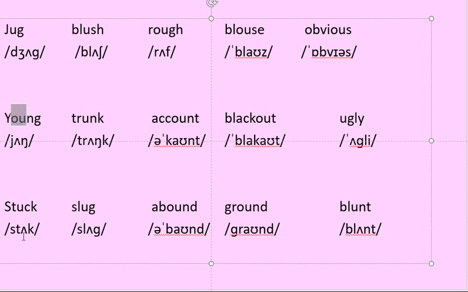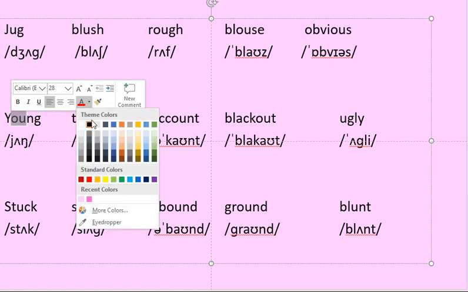And next one, stuck. So these three have the same pronunciation. Jug, young, stuck. Next, blush. See here the pronunciation is only on U. Here only on OU. Clear, students, what I am talking about?